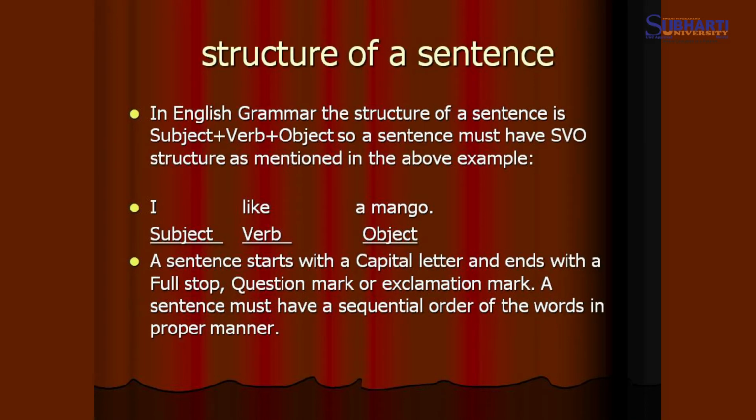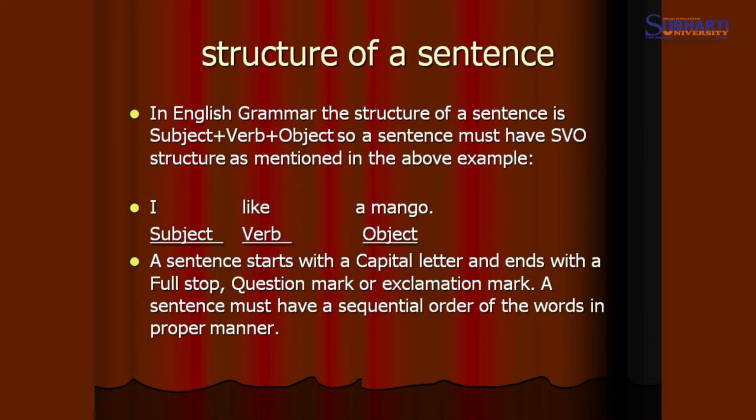Now, we discuss the structure of a sentence. Actually, in English grammar, the structure of a sentence is subject, verb and object, and it is also called the SVO structure, which has already been mentioned in the example of I like a mango. So, in this sentence, I is the subject, like is the verb and a mango is the object.